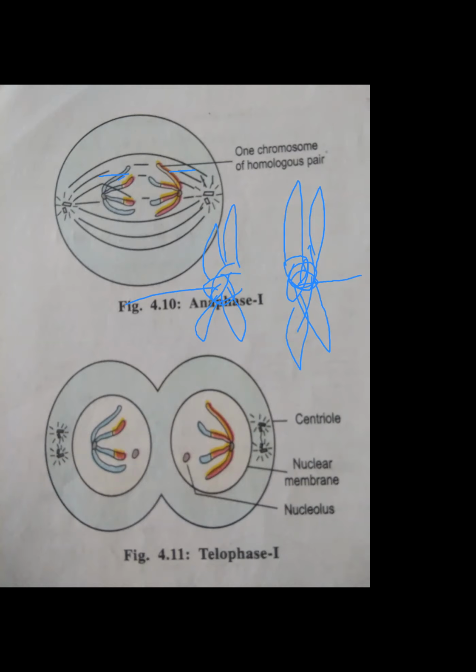Now the next point is, each chromosome is with 2 chromatids. Now you can see each chromosome with 2 chromatids. Suppose this one is one chromatid and this is another chromatid, this is another chromatid having an exchange segment. और इनके पास क्या है, exchange segment है. What do you mean by exchange segment?